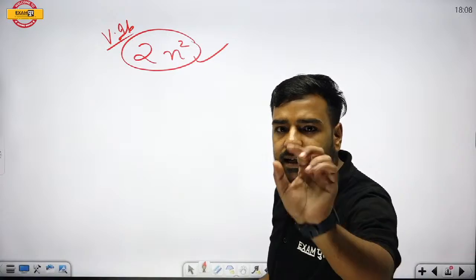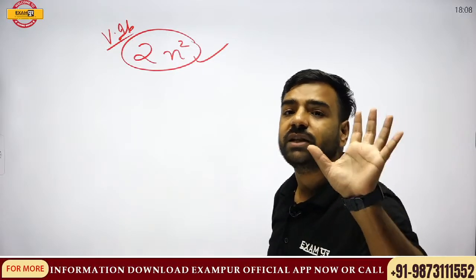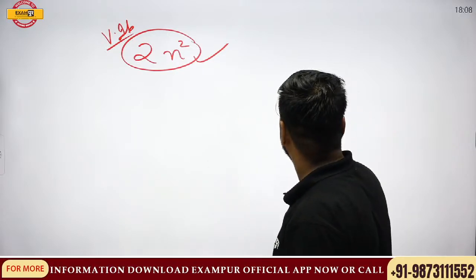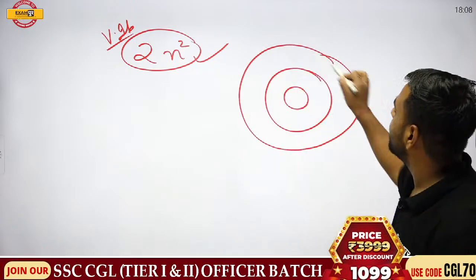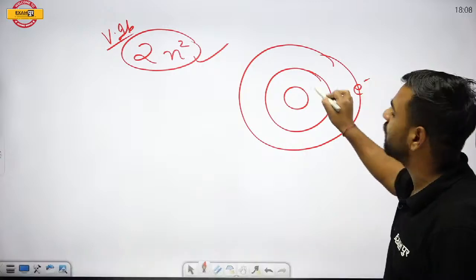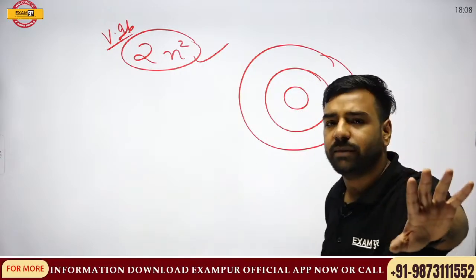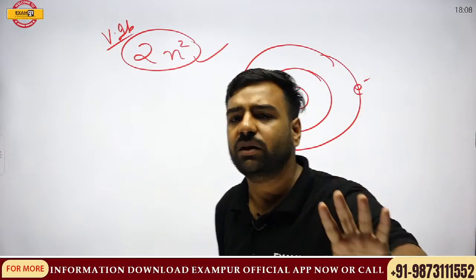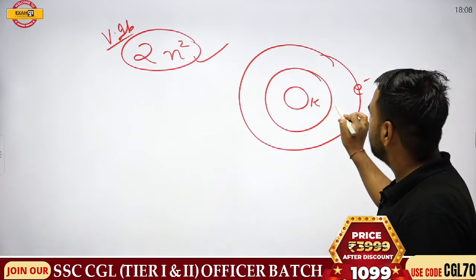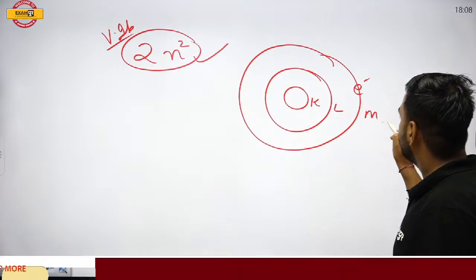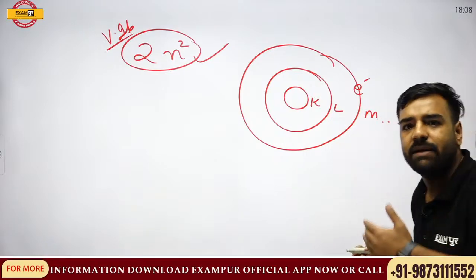Now, what is n? n is actually the number of the shell. Just have a look. If I draw these shells, these are electrons which are revolving around the nucleus. For every element, whether it is metal, non-metal, whatever it is, we have shells. The innermost shell is represented by K, then L, then M, and so on. That is K, L, M, N, and so on.